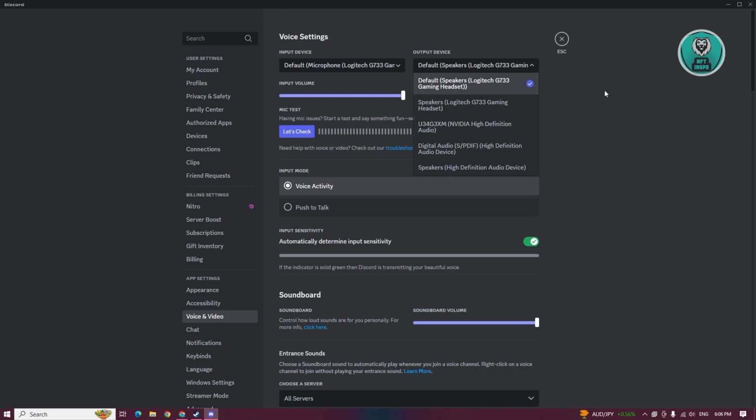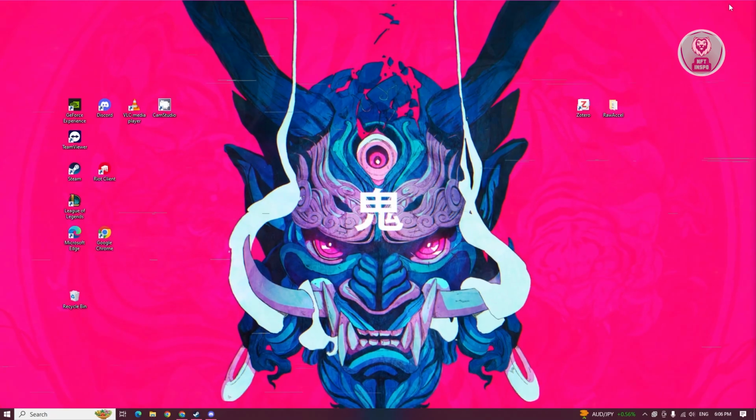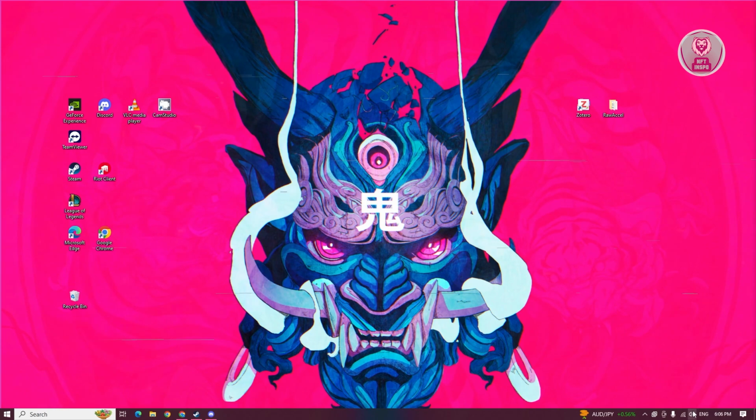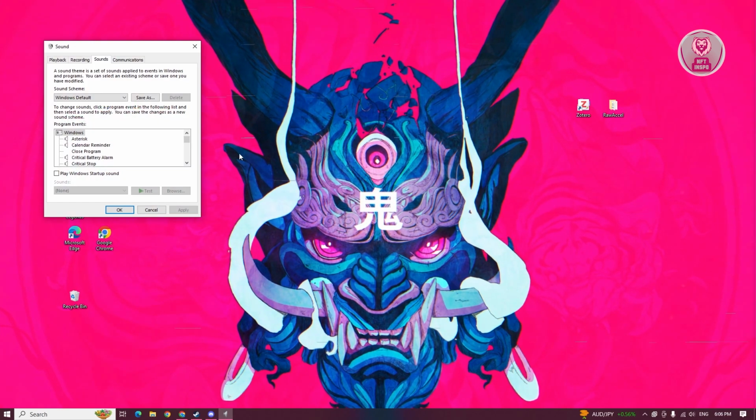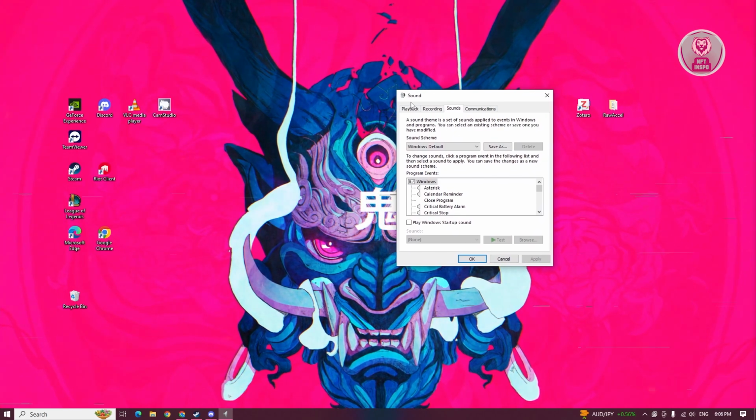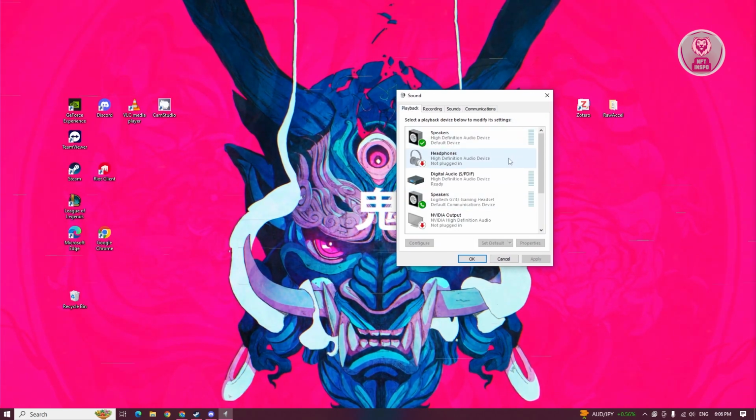Also, if you want to fix that, if you want to use the default option here, the thing that you need to do is go to the bottom right here, and right click on the speaker icon, and go to sounds. Now in sounds, we need to go to playback, and choose the speaker or headphone that you want to set as the default device whenever you're hearing something on your Windows.